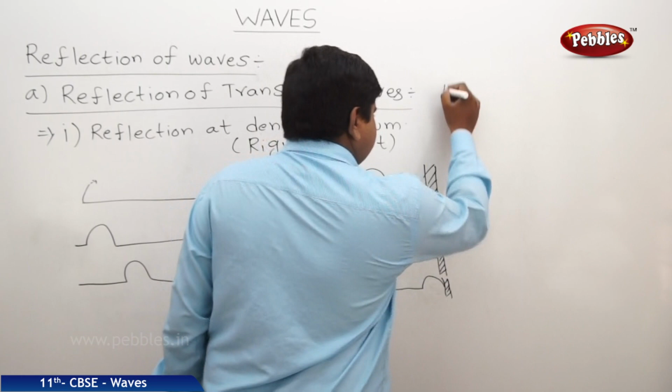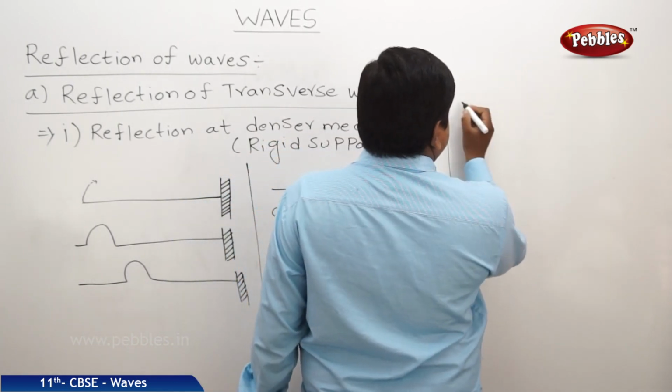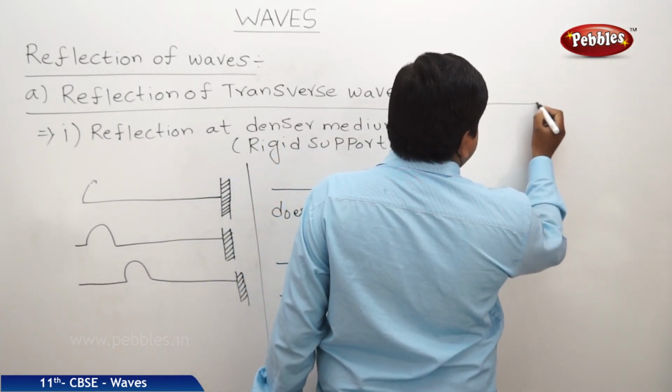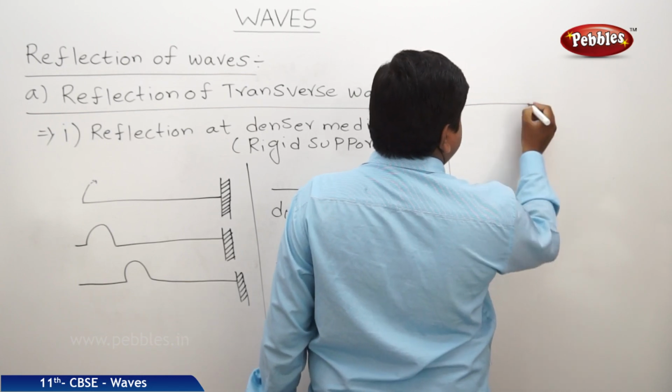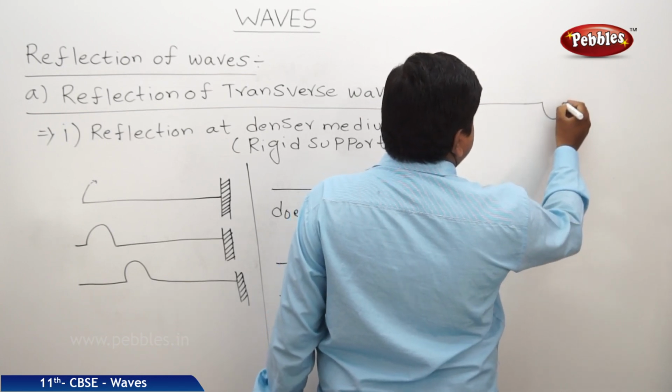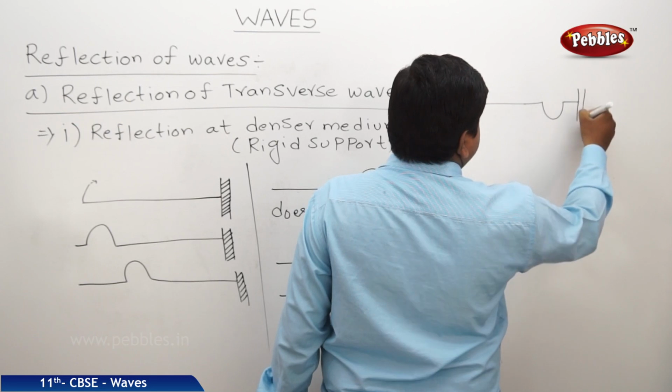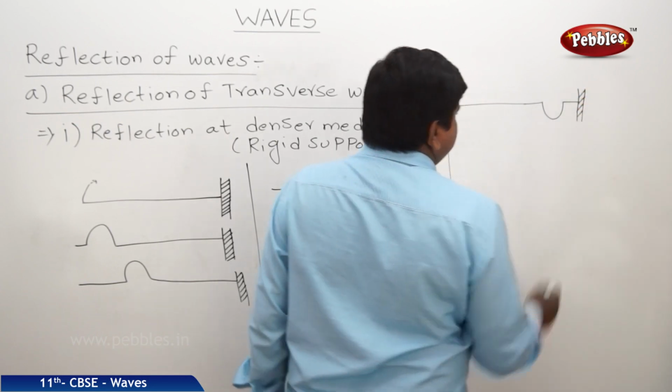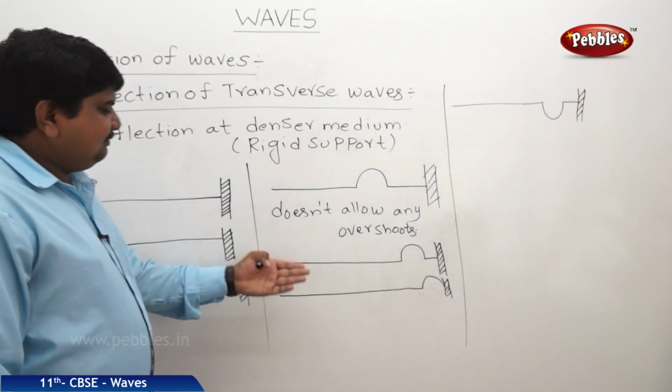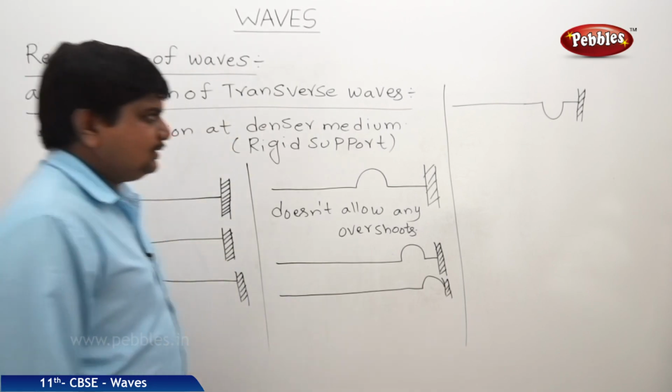Then the picture will be reversed like this, with the same amplitude, and the down peak will move towards the source.